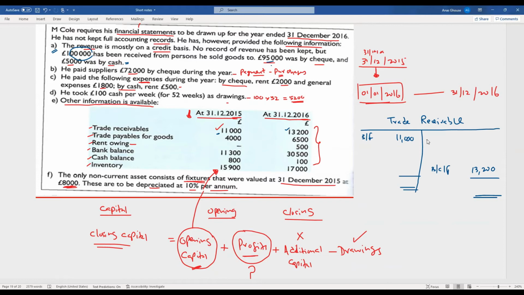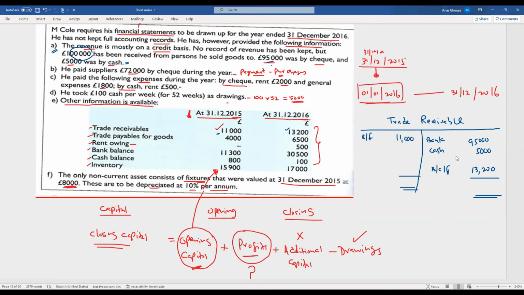So you can say the bank 95,000, cash collection 5,000. So total is 100,000. Okay. So these are the available information for trade receivable.